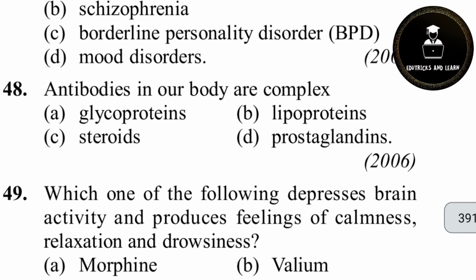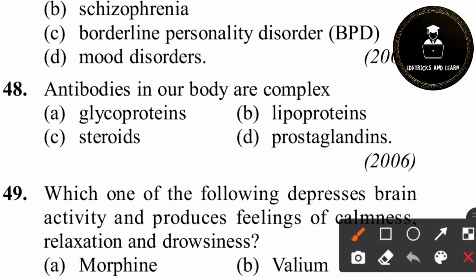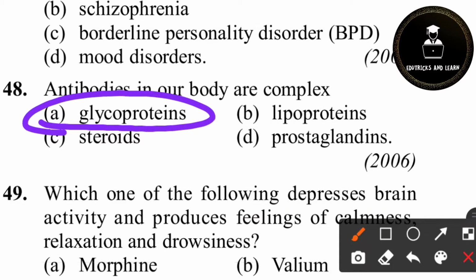Then 48th question. Antibodies in our body are complex... It is a very easy question. Antibodies in our body are complex glycoproteins. So we know that antibodies are proteins. Here glycoproteins are the complex form of antibodies.